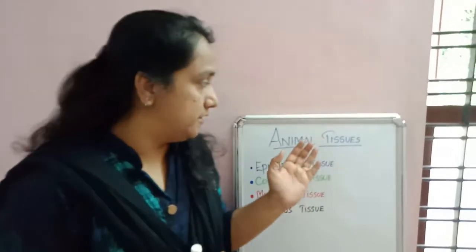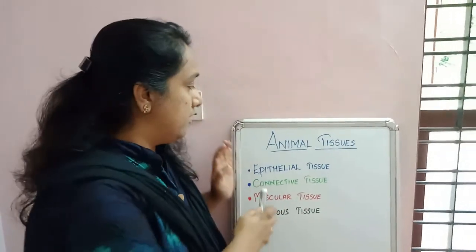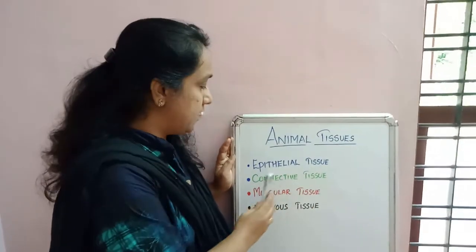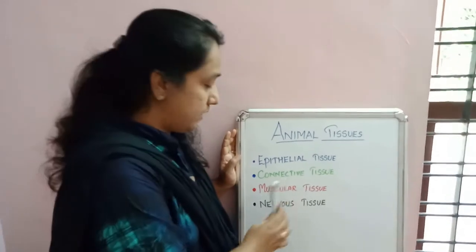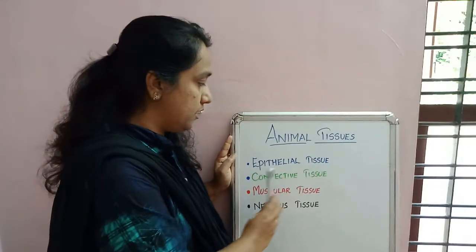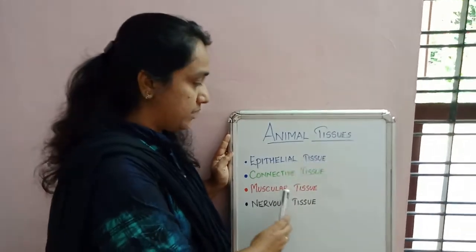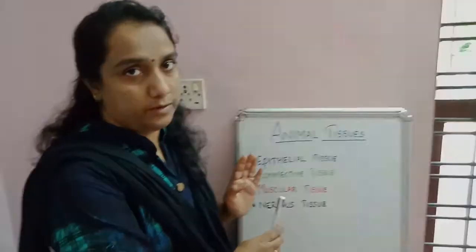So let's see here, the animal tissues are basically divided into four. First one is epithelial tissue, second one is connective tissue, third one is muscular tissue, and fourth one is nervous tissue. Once again, epithelial tissue, connective tissue, muscular tissue, and nervous tissue. Now we will see them one by one.